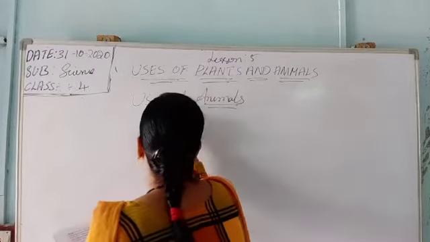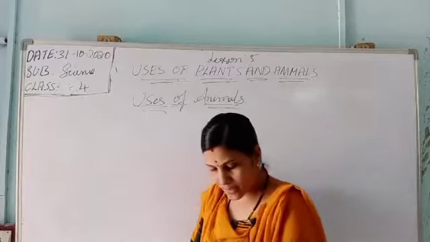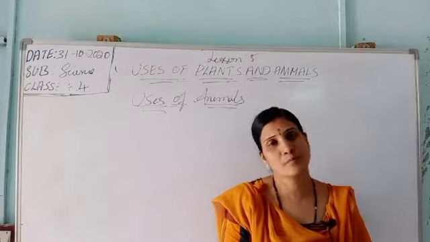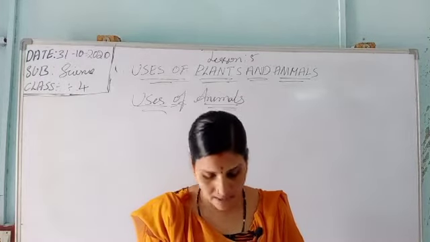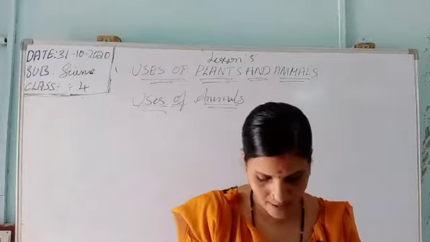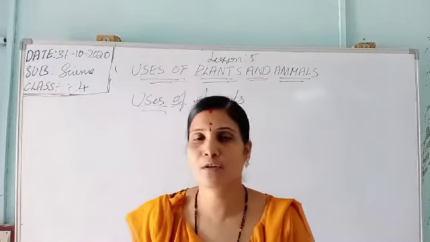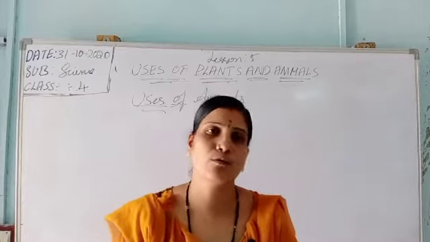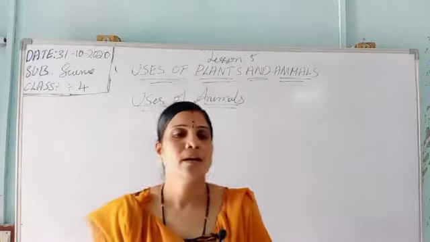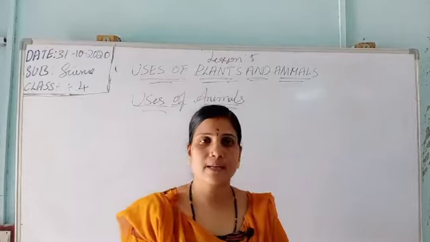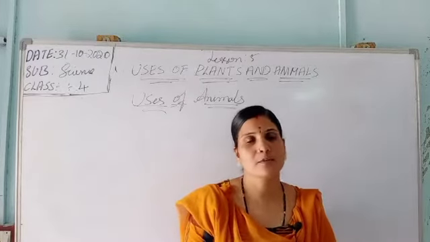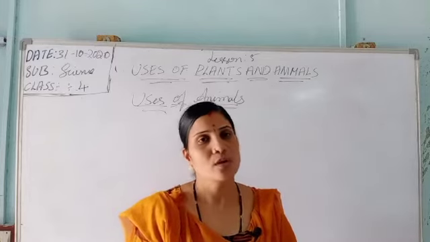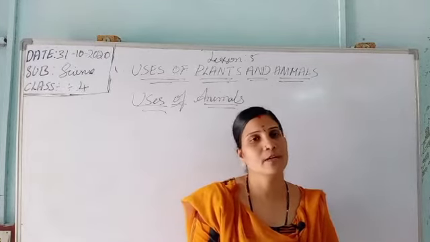What are the uses of animals? Animals play an important role in our lives. So here he is telling animals play an important role in our life. We get many things from them. Everyone knows with the help of animals we get so many things. That may be cow, buffalo, we get milk, for example. Next, hen, we get eggs. Next, sheep skin, we get wool, that we make sweaters. So we get many kinds of things from animals.